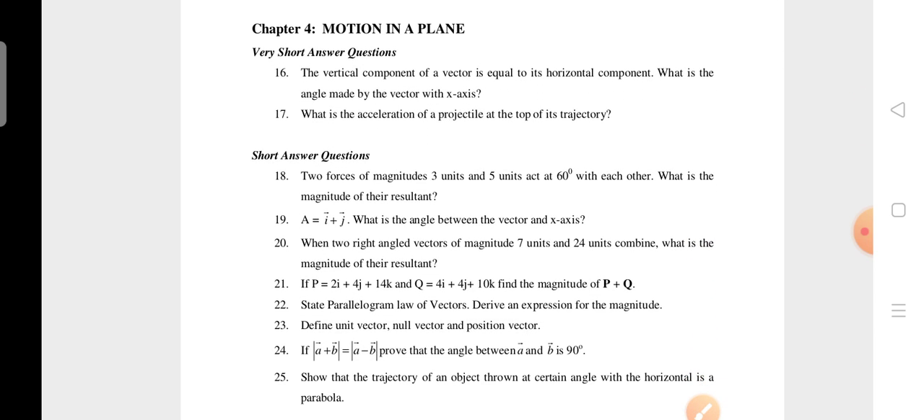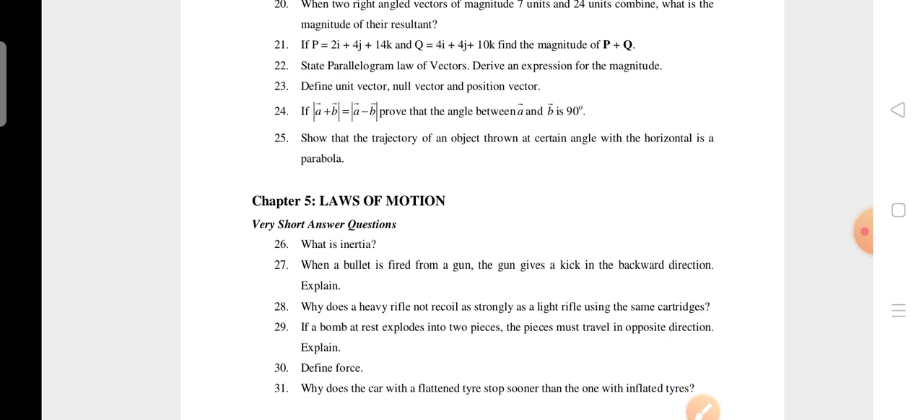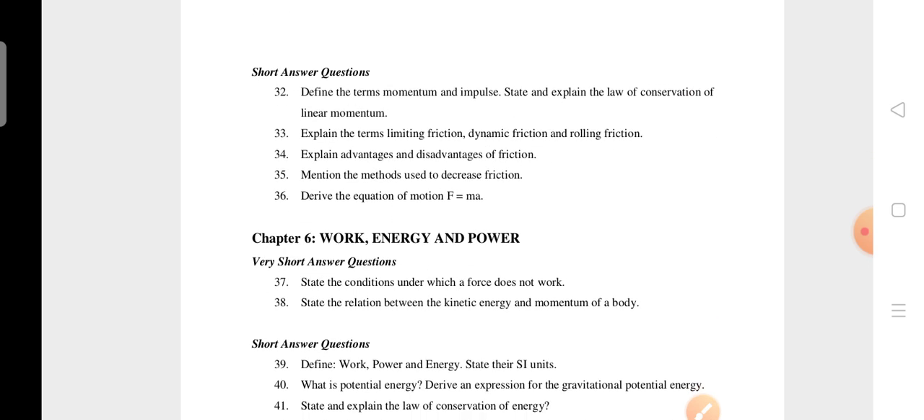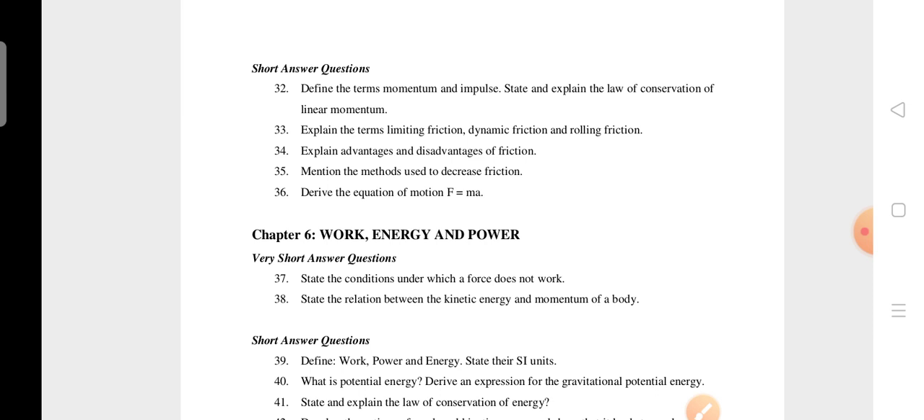Next, unit 4. So you may have the 1 mark questions as well as the 4 mark questions. Okay, only first unit, second and third unit only 1 mark questions will be there, but in fourth unit you may have the 4 mark questions. Please go through the motion in a plane. This is very very important. Okay, next, fifth unit, very short answer questions, like 1 mark questions. Next, 4 mark questions. In fifth unit, these are the 4 mark questions.